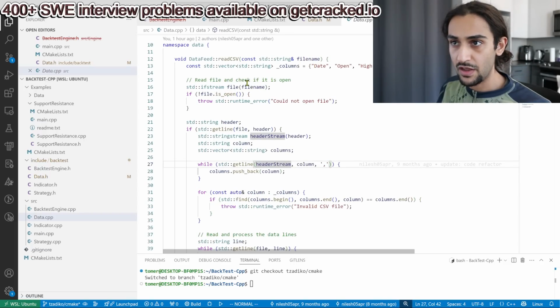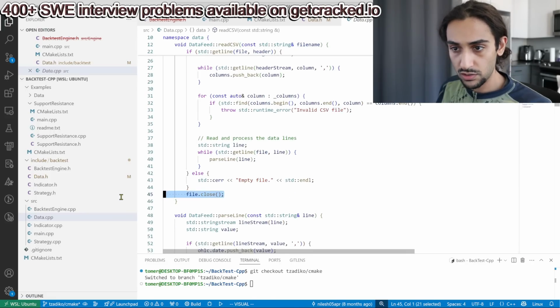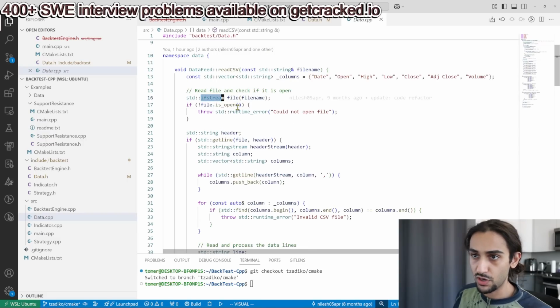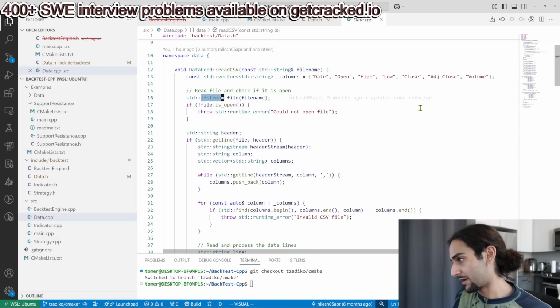I see that you're not very familiar with resource acquisition is initialization. You have a file, you check if it's open, fine, but you call close explicitly. You don't need to. The destructor of the input file stream will take care of that. Okay, you don't want to do that.